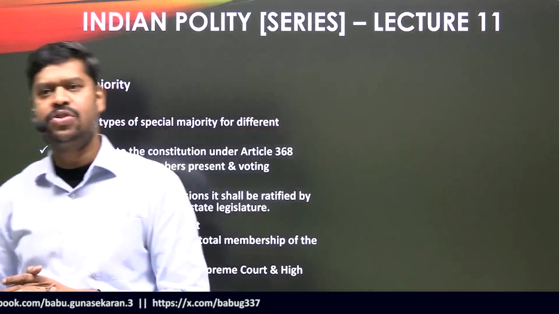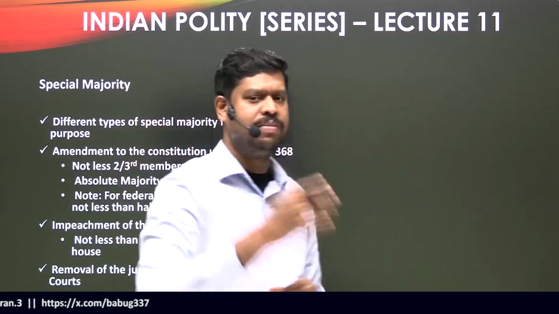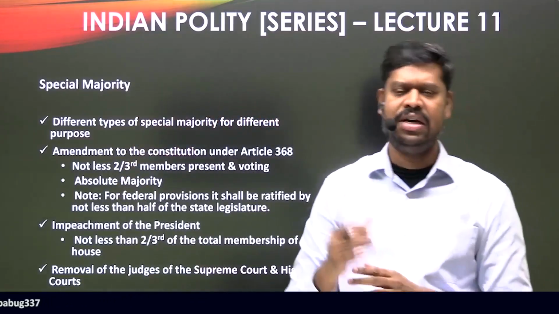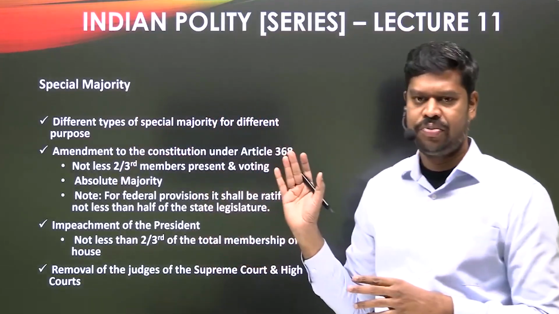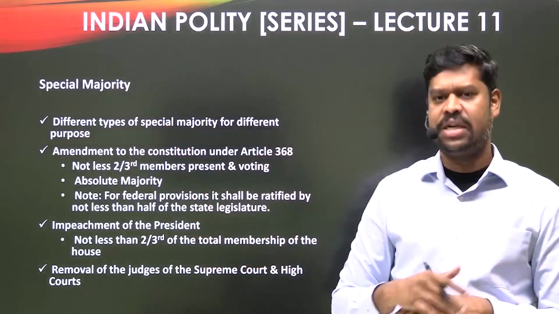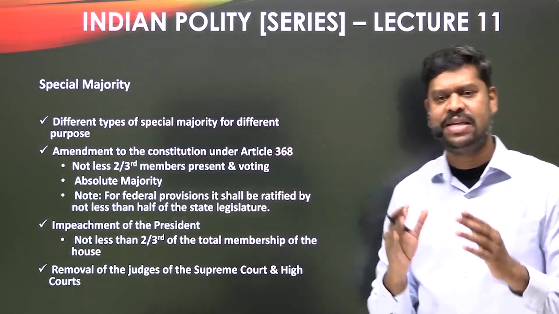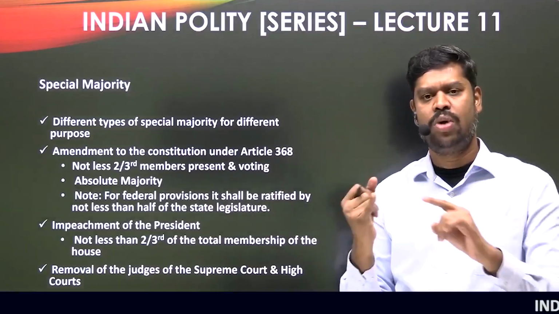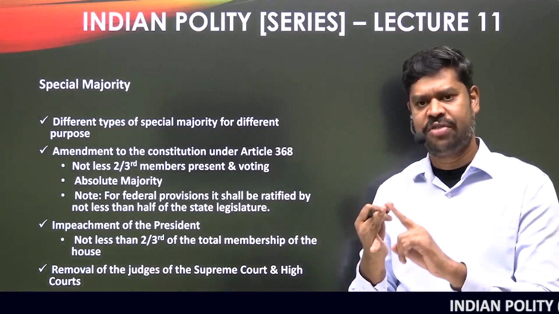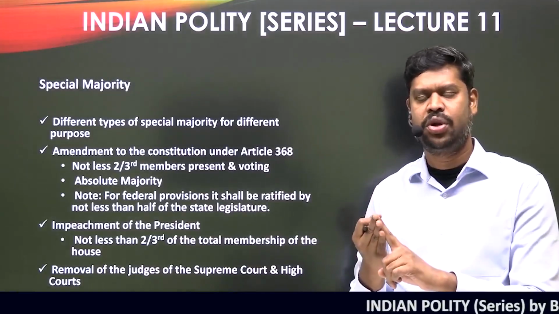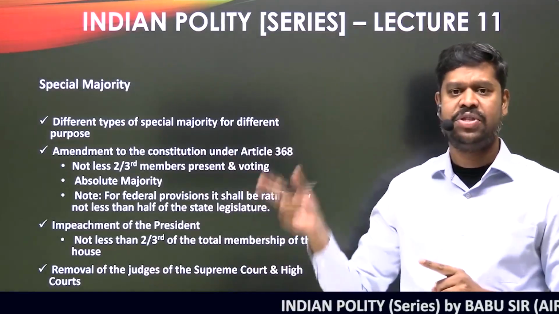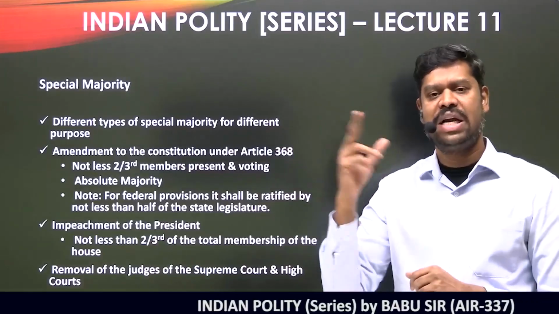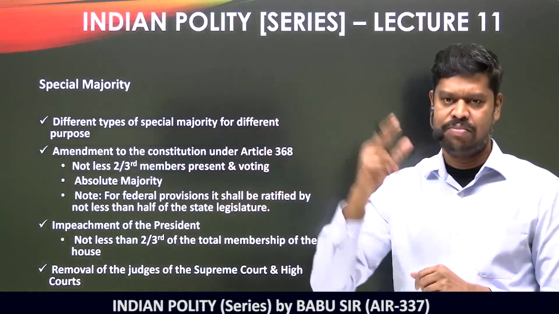Now, apart from this, there are certain other special majorities in the constitution, but we will discuss all those things as we proceed. But for the time being, what is the understanding you should have? This is the exact understanding you should have, that under the Constitution of India, there is only one type of simple majority, one type of effective majority, one type of absolute majority. But there are different types of special majorities, and different types of special majority for different purposes.